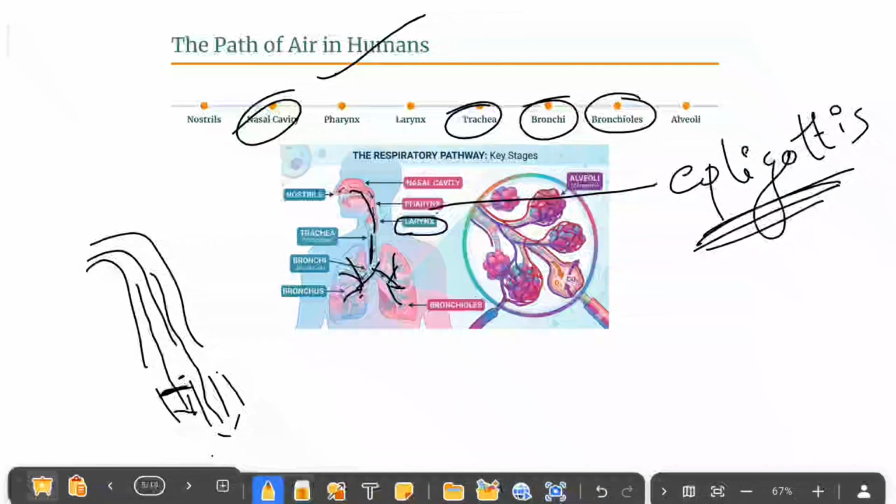Now at the end of the bronchioles, you can see structures like these. These structures are called alveoli. These alveoli exchange gas with the blood. You can see here that after breathing in, air enters our lungs, oxygen is given to the blood vessels, and from the blood they take the carbon dioxide.